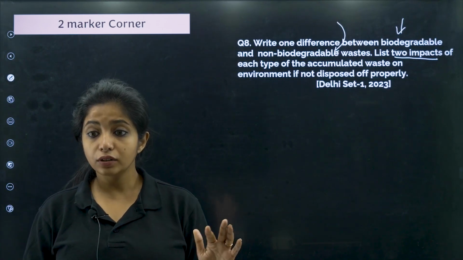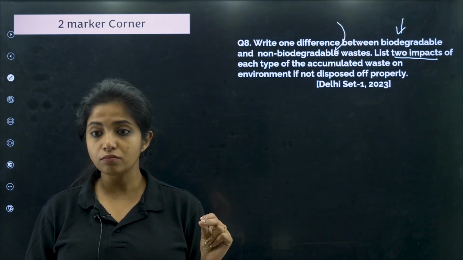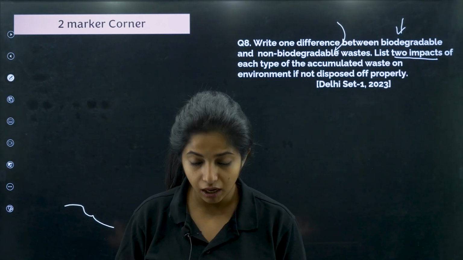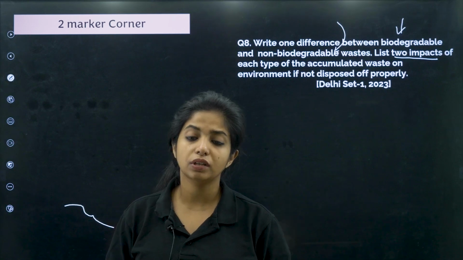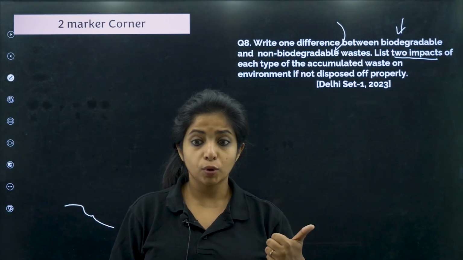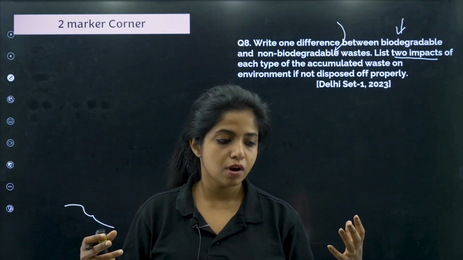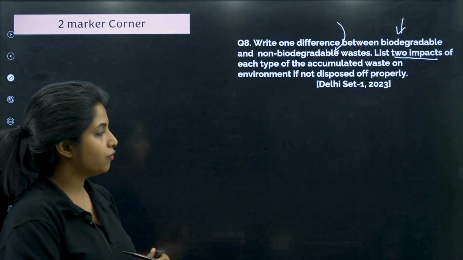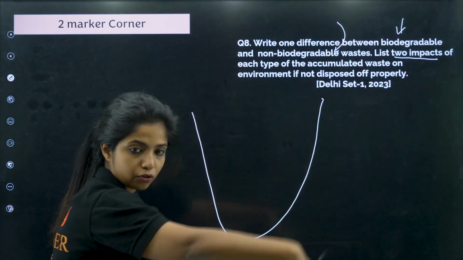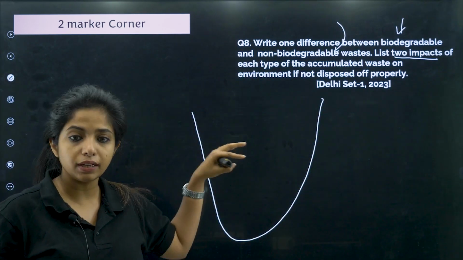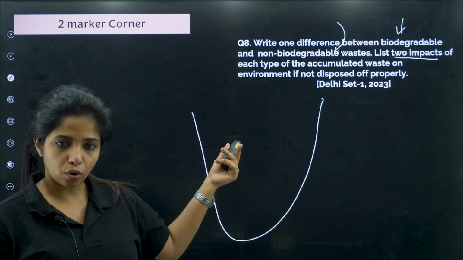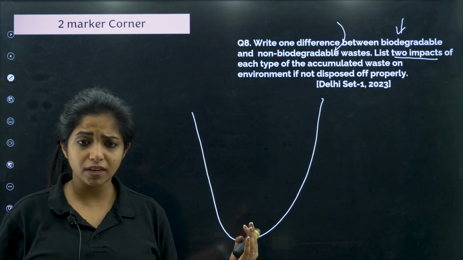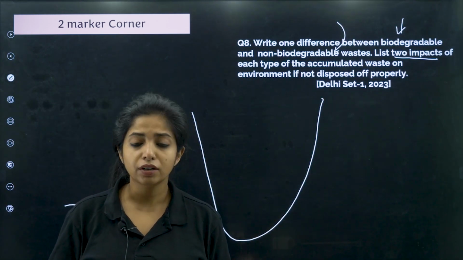Okay, now we have to say two problems of non-biodegradable waste. Non-biodegradable waste will obviously take lots and lots of time to get broken down, and only if we put chemicals or treat it with heat. So this accumulation can lead to less space. There will be filling of landfills. Landfills are made where a big pit is dug out from the soil, and this area is used to fill the non-biodegradable waste. But for how long? How much can this area accumulate? After a point, obviously everything will start getting outside and there won't be any space left. So that is one big problem.